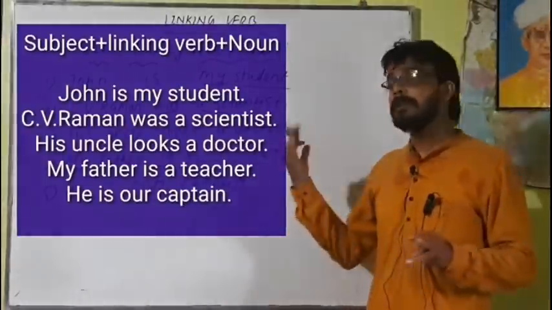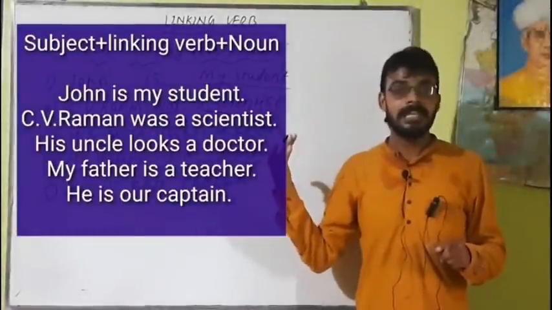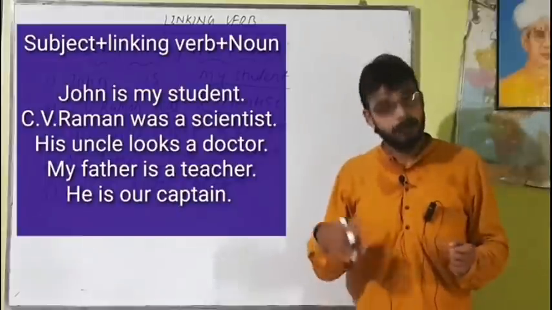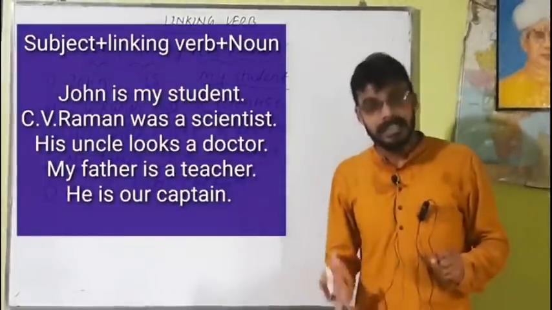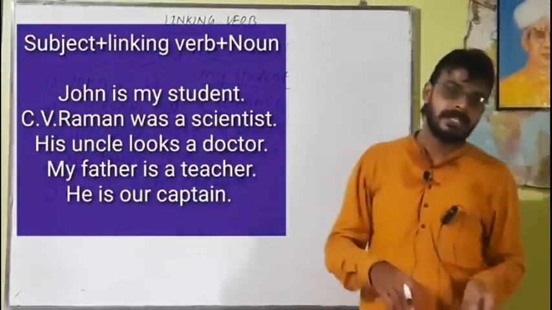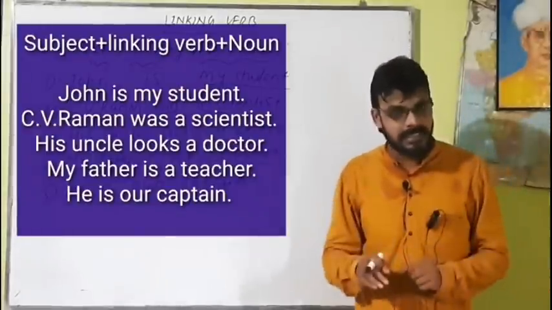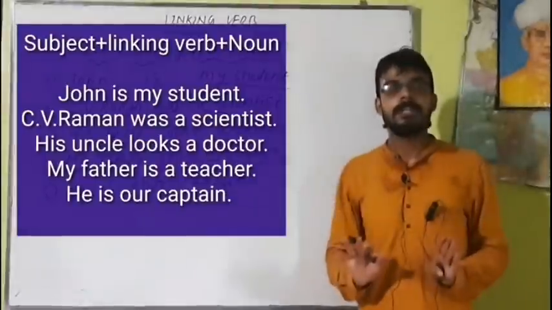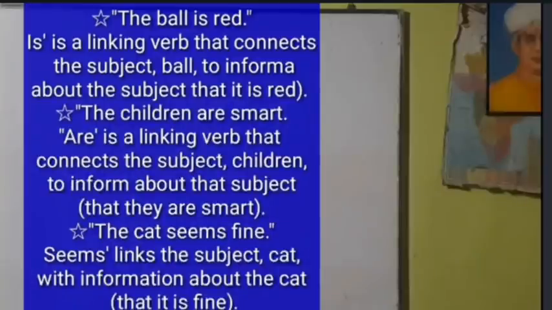The way to represent the intransitive verb using a linking verb, or verb of being, or stative verb: first is subject plus linking verb plus adjective, then second is subject plus linking verb plus noun.